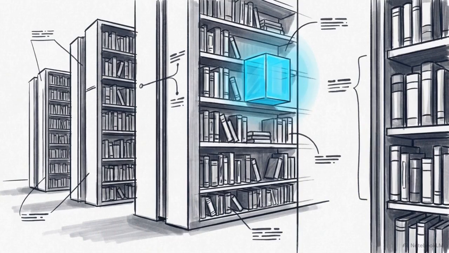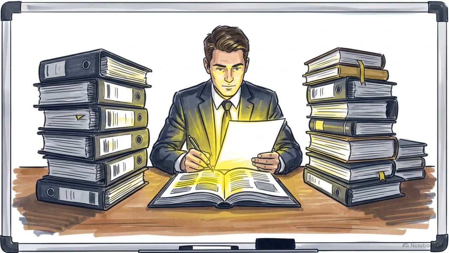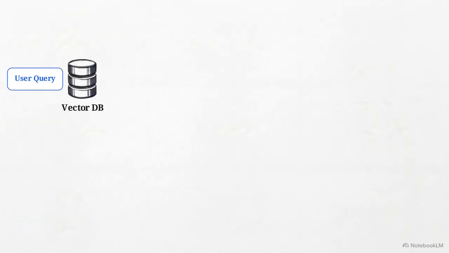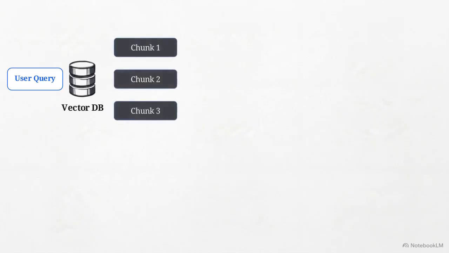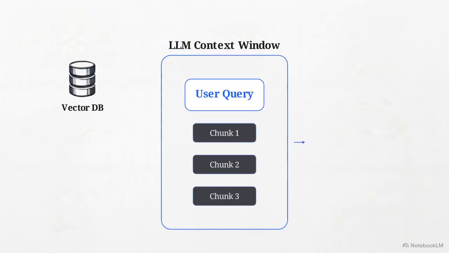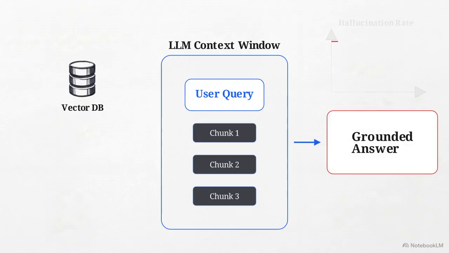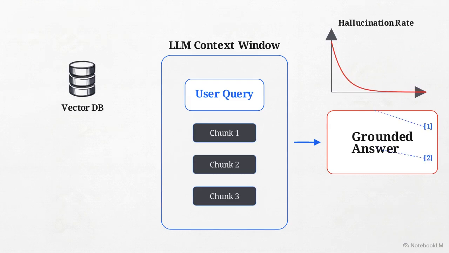RAG is the most direct way to integrate private data. It's like giving a consultant an open-book library of your rulebooks right before they take an exam. This chart shows the process. When a user asks a question, the system searches a vector database, pulls relevant document chunks, and feeds them into the AI's context window to generate an answer grounded in those facts. Because the model is instructed to answer using only the provided text, the frequency of invented facts drops significantly. The system can even point to the specific document and section it used for the answer.